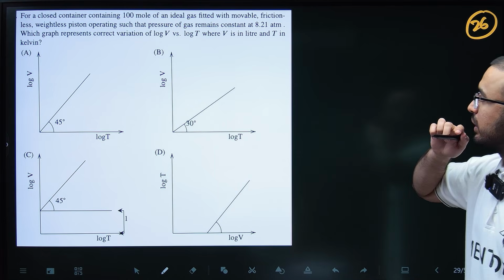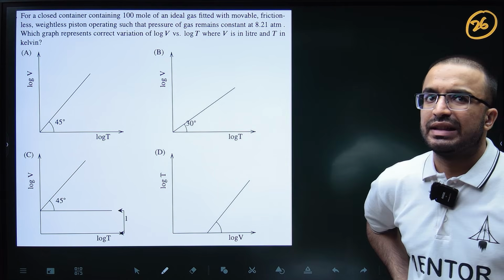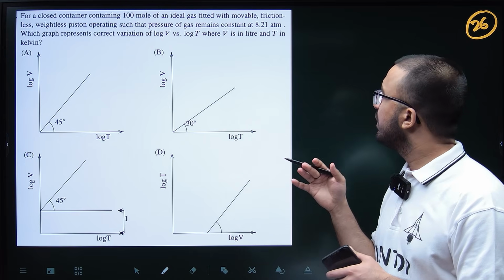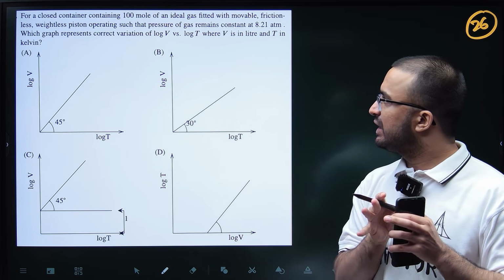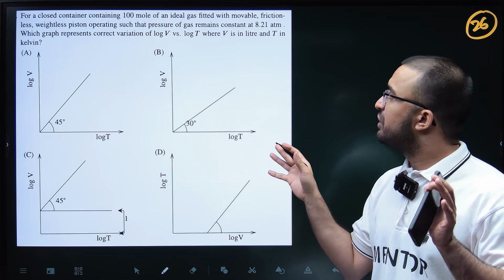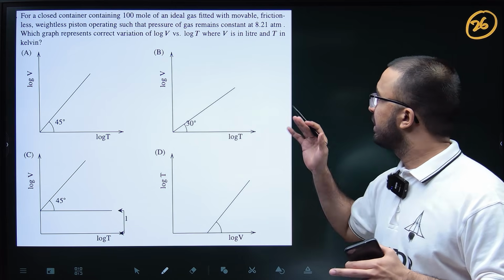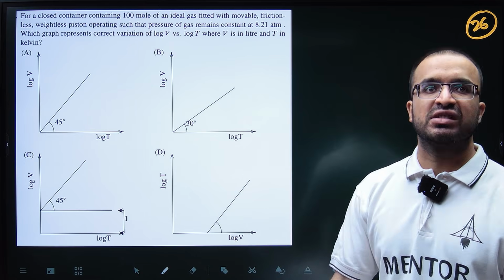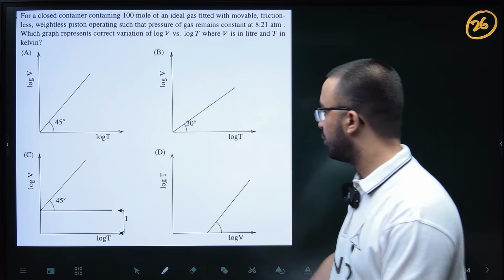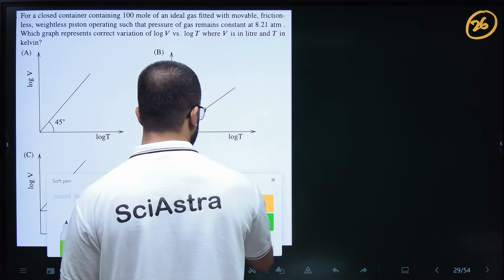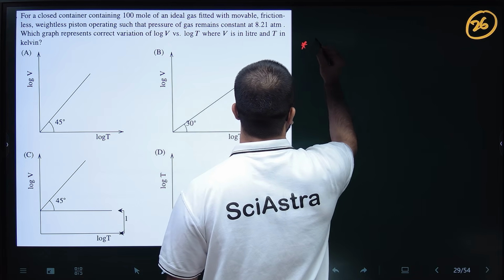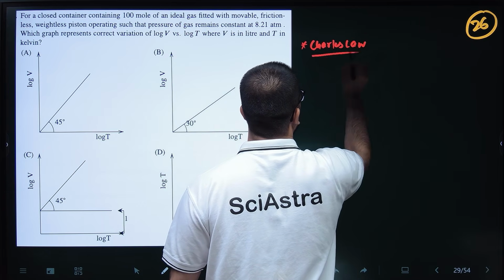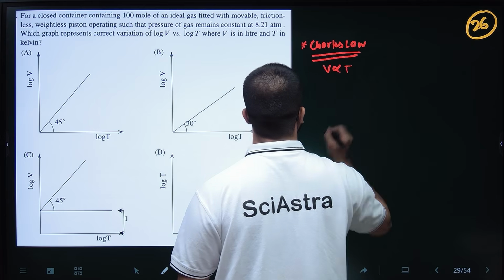So okay, in this question basically they have said that they have taken 100 mole of ideal gas in a closed container fitted with a movable, frictionless, weightless piston operating such that the pressure of the gas remains constant. So pressure is constant. So if pressure is constant, we will apply Charles law, where V is directly proportional to T, right? Charles law: V is directly proportional to T.